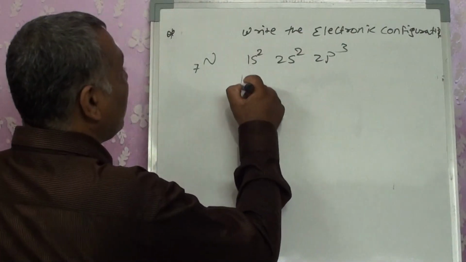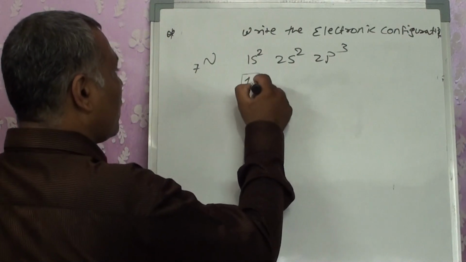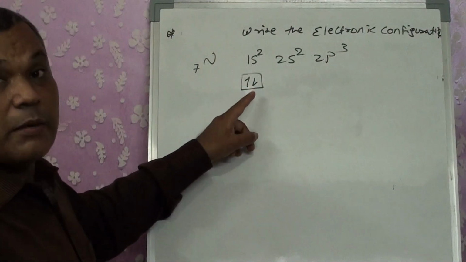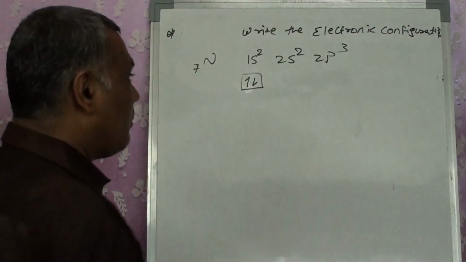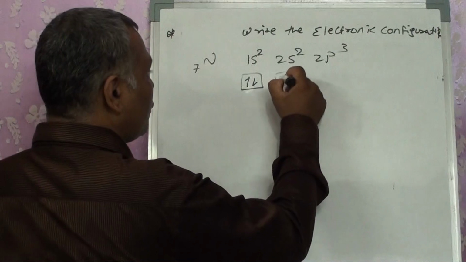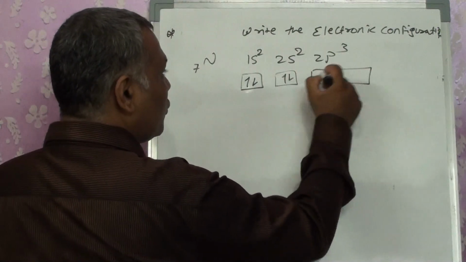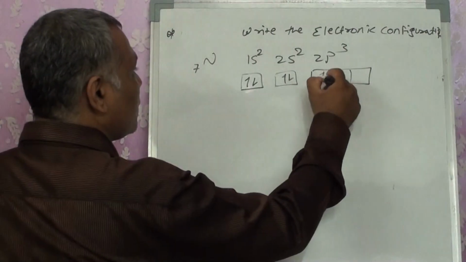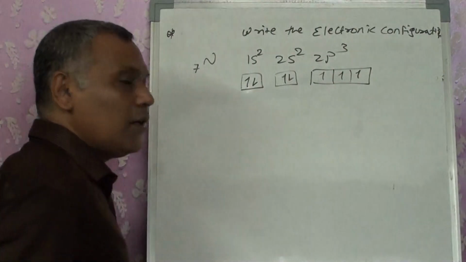When we show the electronic configuration, we represent one electron with an upper arrow as plus half spin, another one with minus half spin. That is 2s. Now 2p, as per Hund's rule, we have 3 suborbitals, so each of them should contain 1 electron.